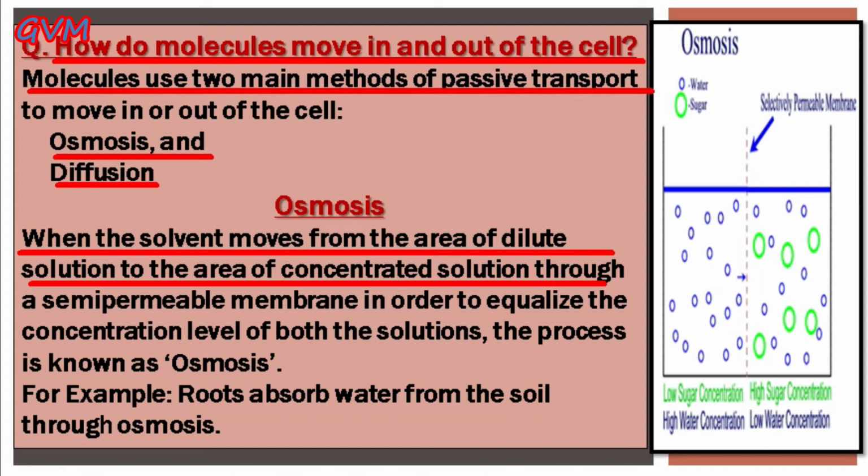So we can say that osmosis is a process in which the solvent moves from the area of dilute solution to the area of concentrated solution in order to equalize both the solutions. For example, the water that the roots absorb from the soil is absorbed through the process of osmosis.